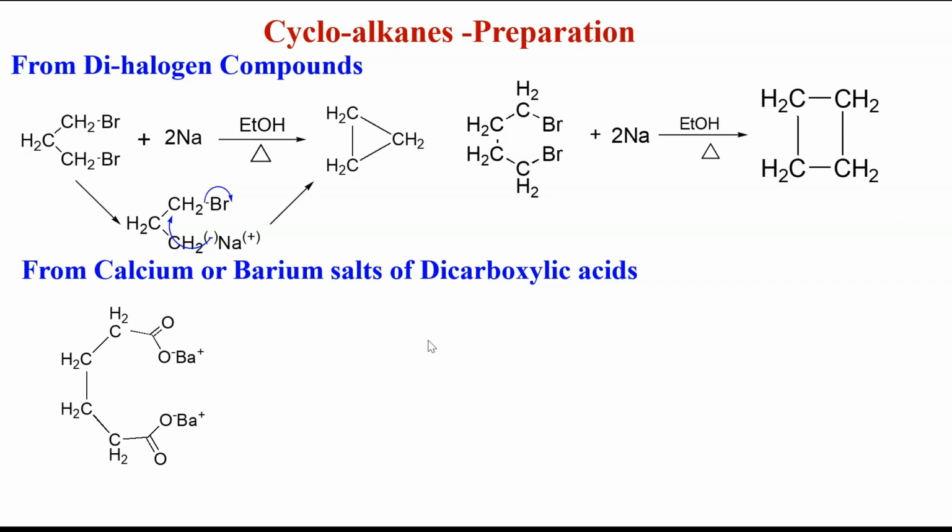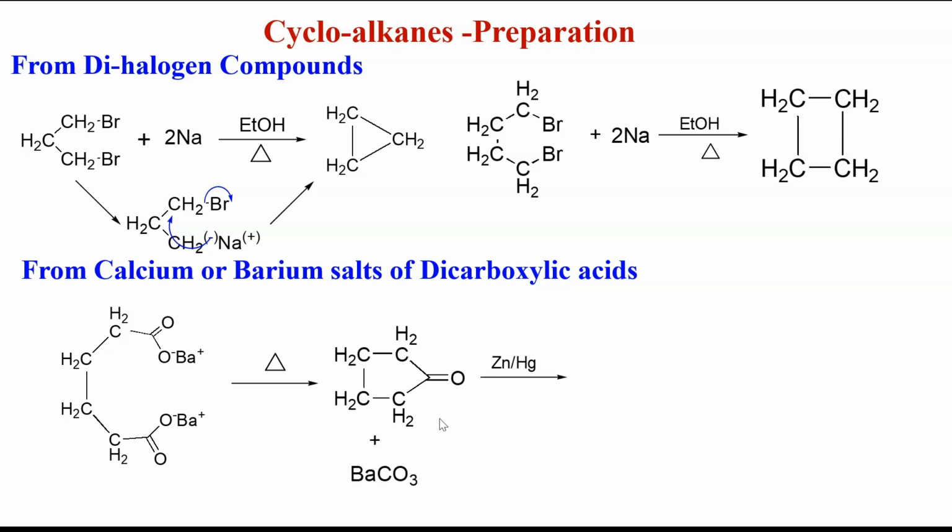It is a dicarboxylic acid. When we treat it with heat, it undergoes cyclization to give rise to a cyclopentanone. The cyclopentanone which is formed, when I reduce it with a reducing agent like zinc amalgam, I'll get cyclopentane.